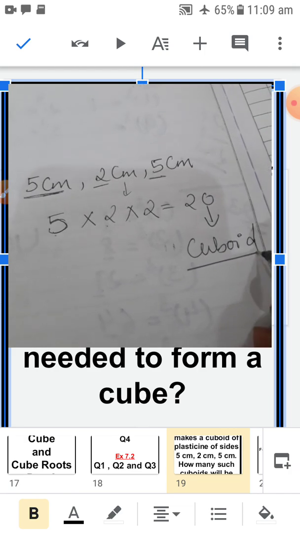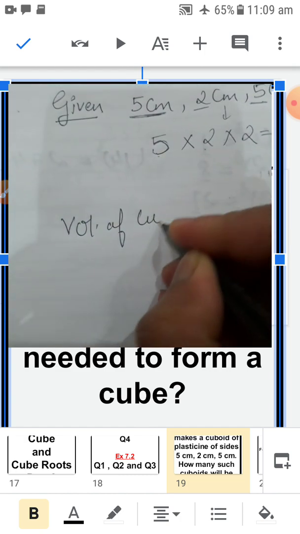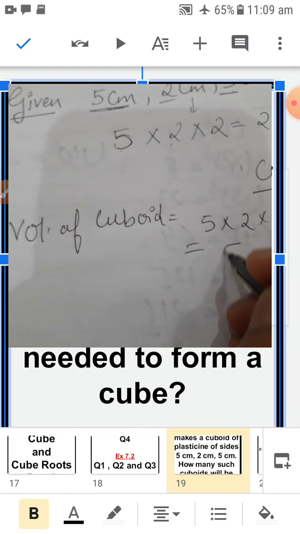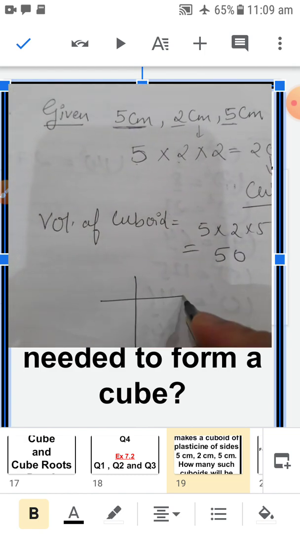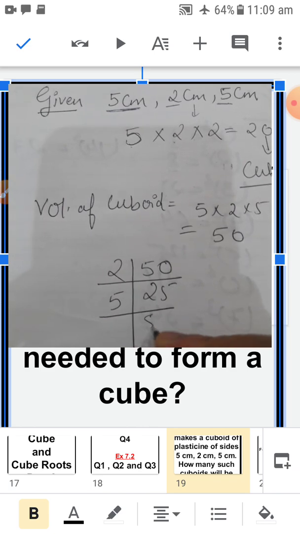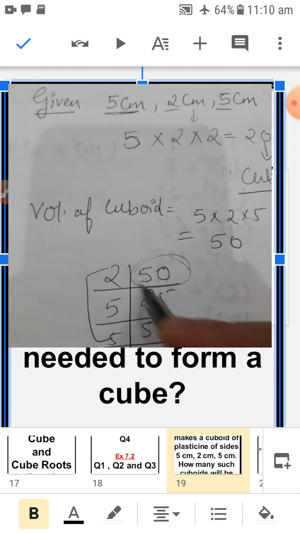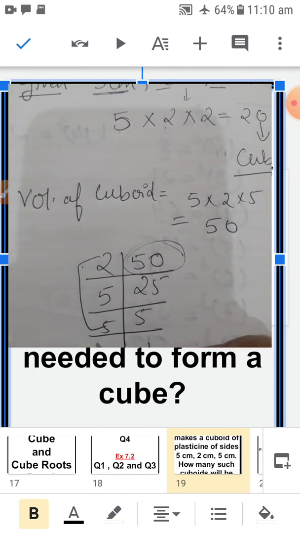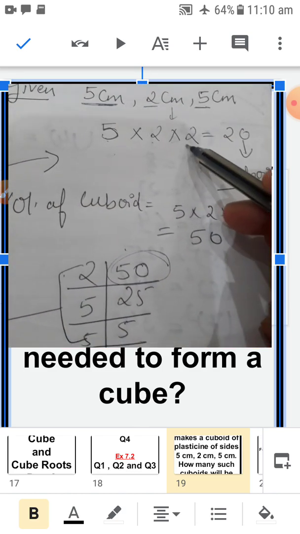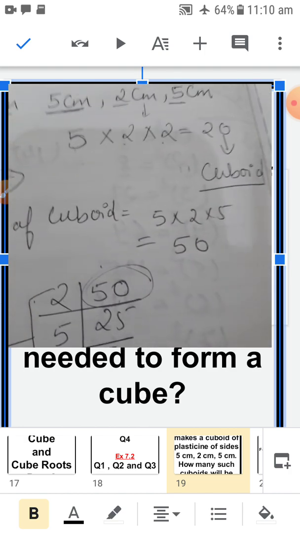In this way also you can find out the solution. Or one more thing, the volume of the cuboid we can find: 5 into 2 into 5 gives you 50. If you find the prime factors like this, then for making this a perfect cube, you need to complete these factors. How can you complete them? You have to give one 5 and two 2's to that. In this way also you can find the solution of the same question, children. Okay, you are getting my point.